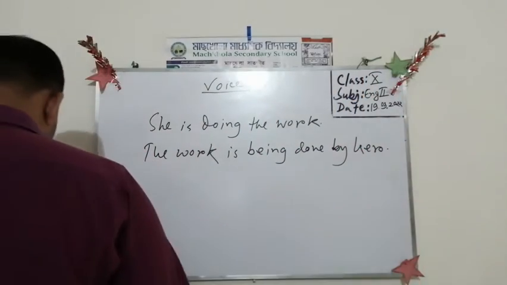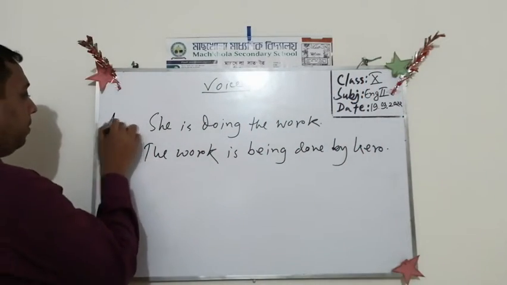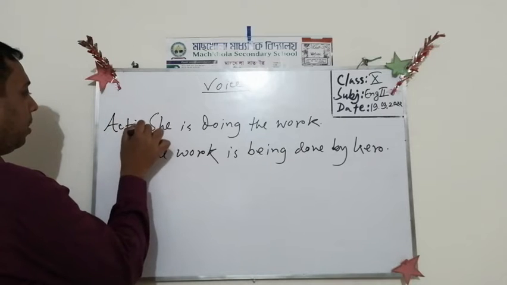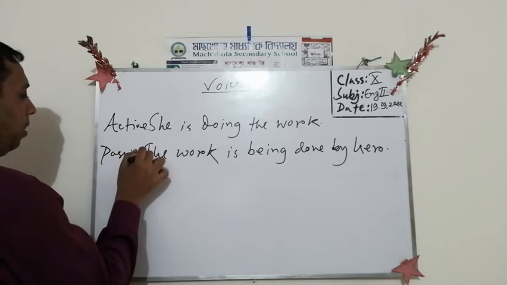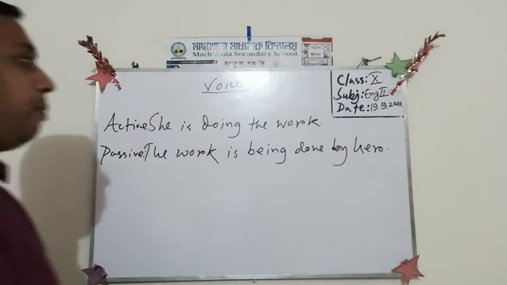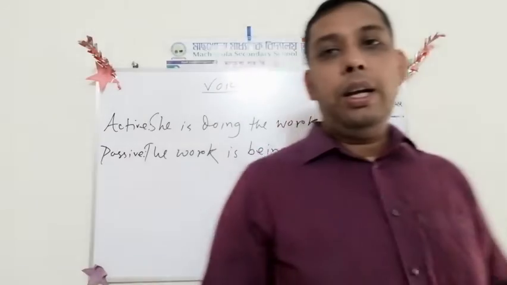So, we should write active voice and passive. Okay. So what is an active voice? Okay, everybody write please.